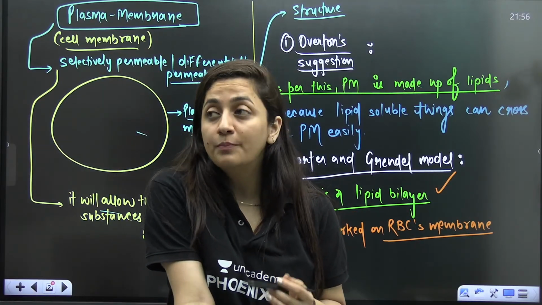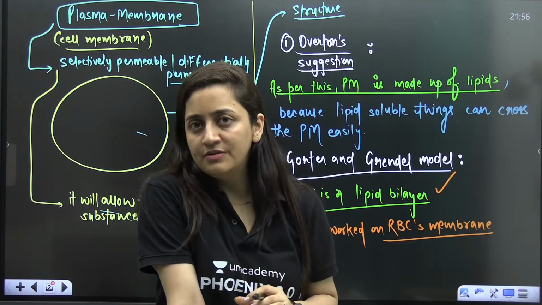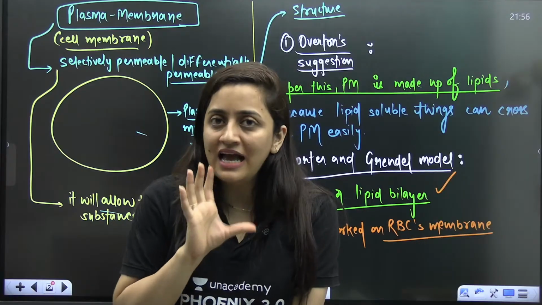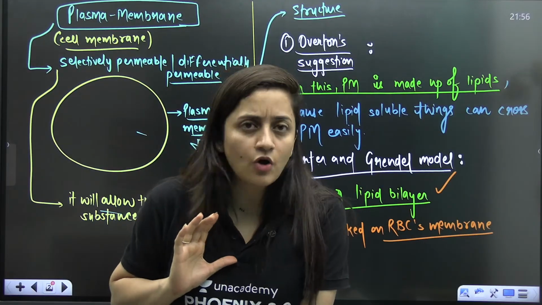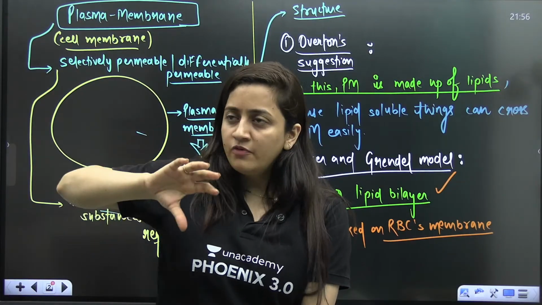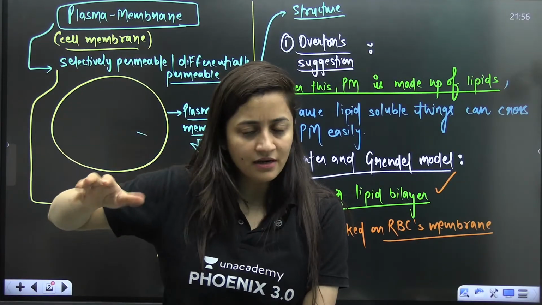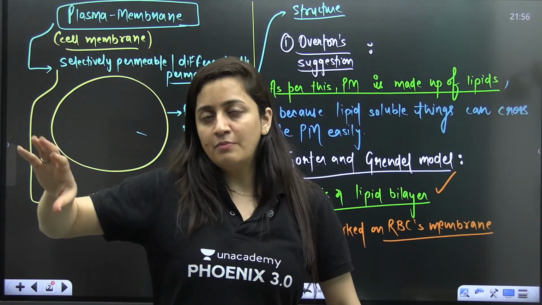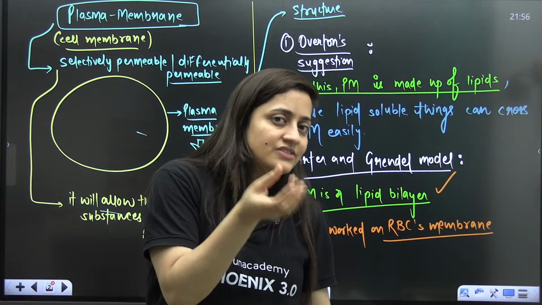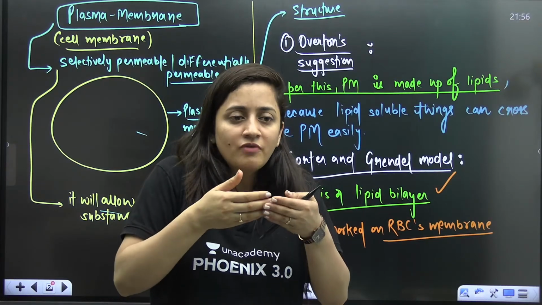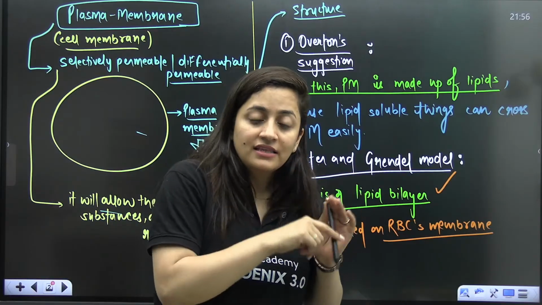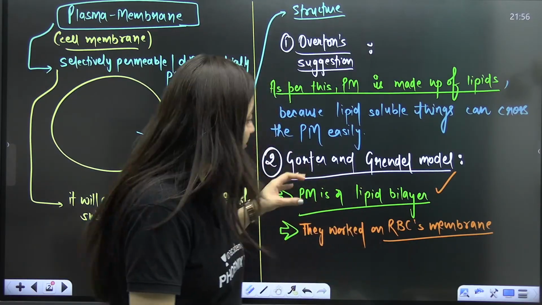You are going to notice that they go for the RBC membrane. The reason is, when it comes to the RBC, at maturity, it lacks a nucleus. It doesn't have major cell organelles as well. So it's very easy to extract that plasma membrane. Further, no other major membrane bound organelles are there. So of course, it's easy to study that plasma membrane. It provides a very simple structure for understanding that. That is why they prefer the RBC membrane.